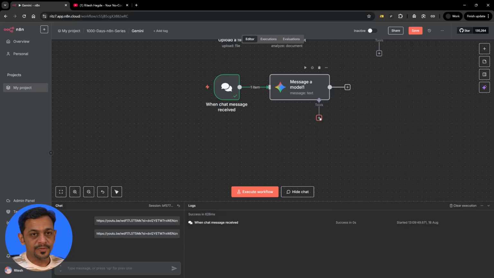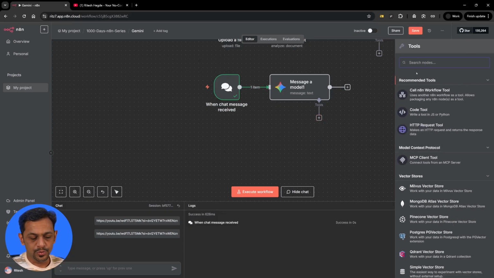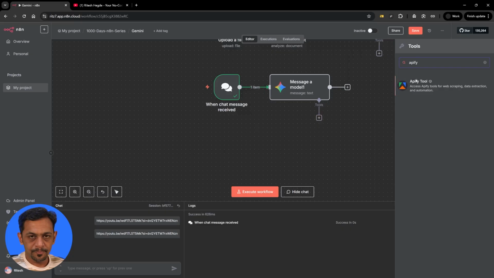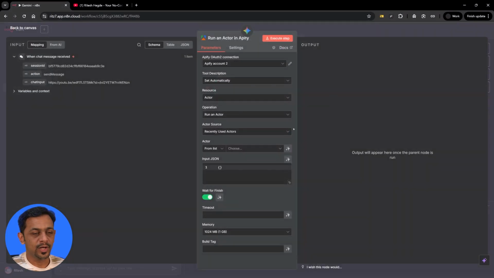We have to add a couple of subnodes, and we are going to use Apify. We've used this before when we were doing Perplexity, if I'm not wrong. I'll use this account because this is what is connected. Tool description is set automatically, resource is actor, and operation is run an actor. Actor source is recently used actor, and if I go here, we used the YouTube transcript scraper, so that's what we are going to use here.